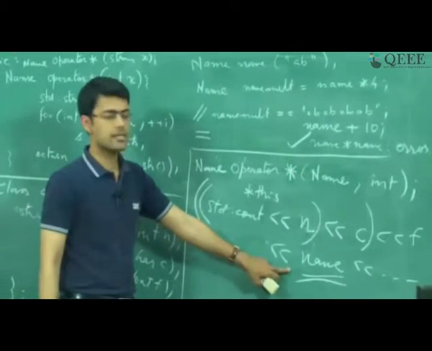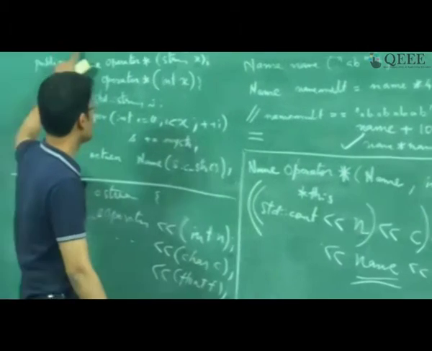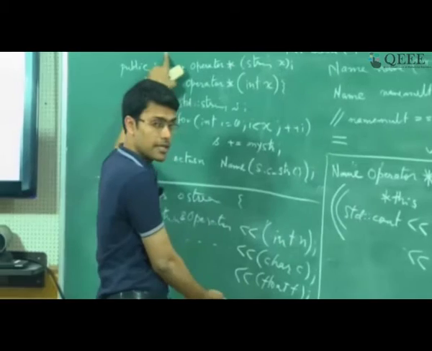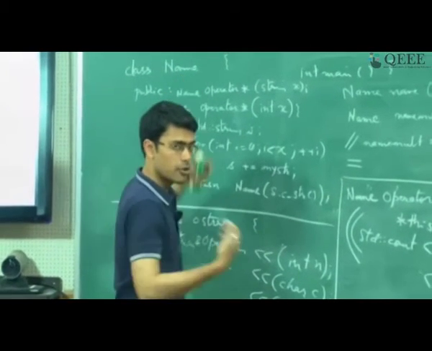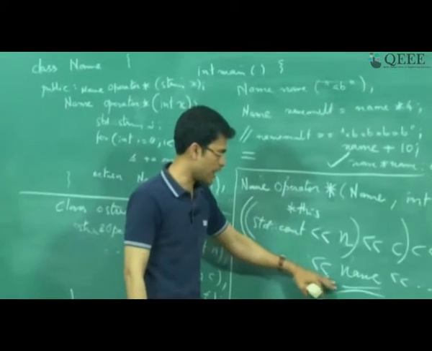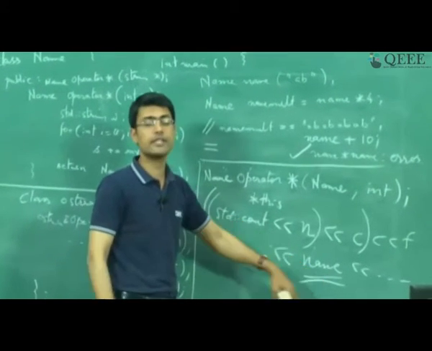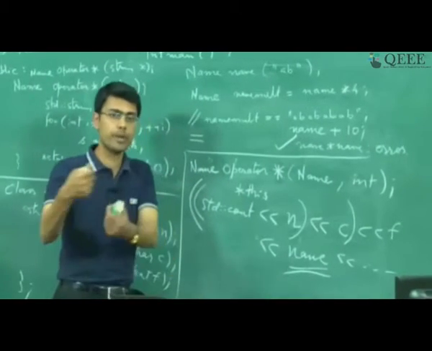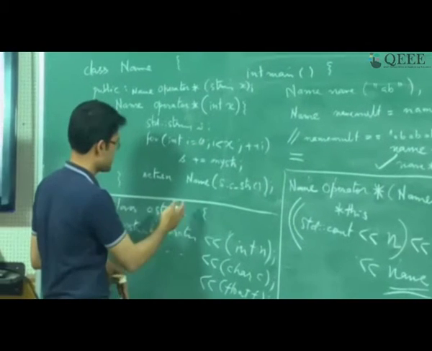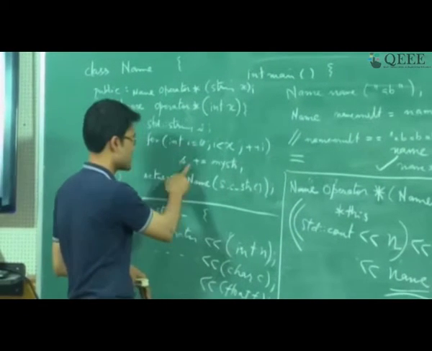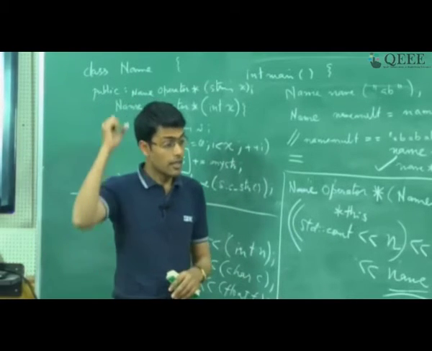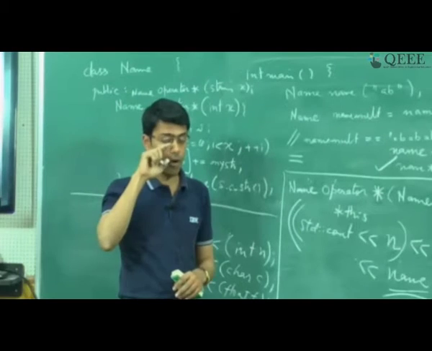Name is a variable of type class name, which is not defined by the standard library. It is not a primitive type, it is a user defined type. I have defined it, but I want this operator left shift to also be invoked with parameter name, and it should print some variable, which in this case is s. So I want to print the value of this variable s. If such is the requirement, how are we going to implement it?